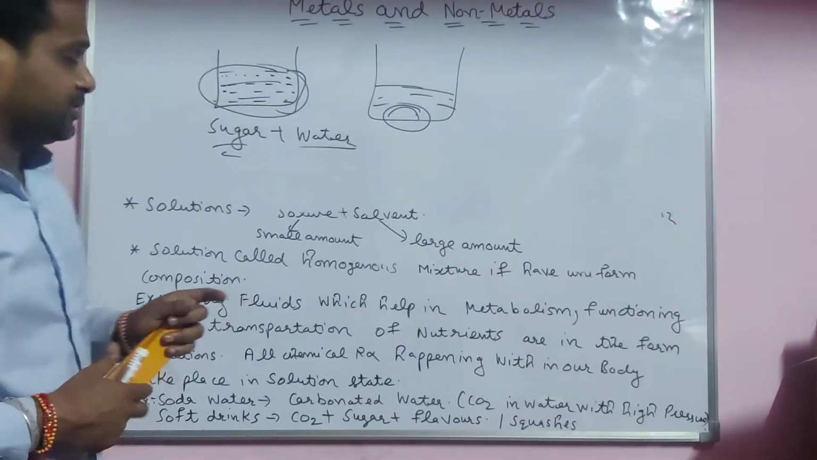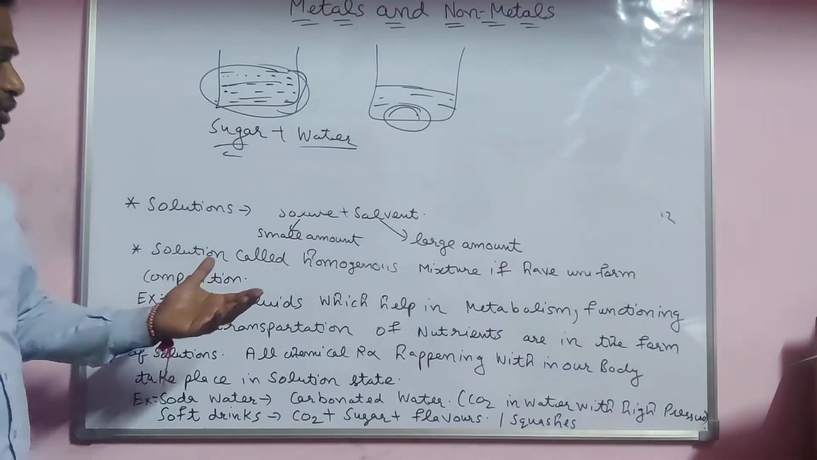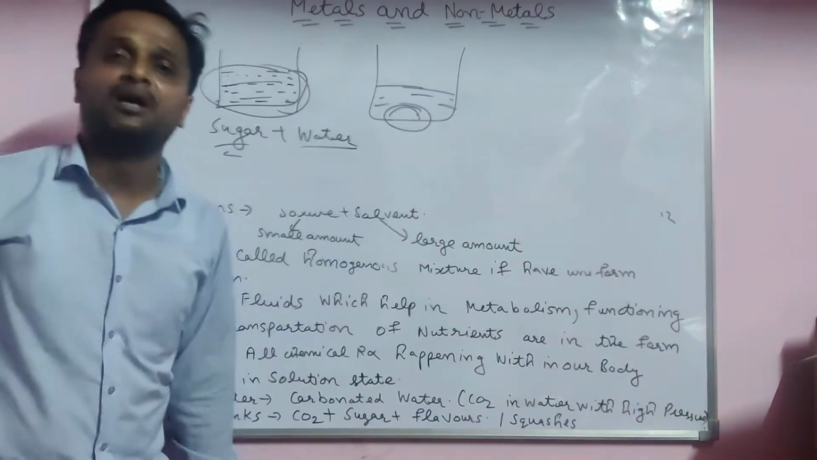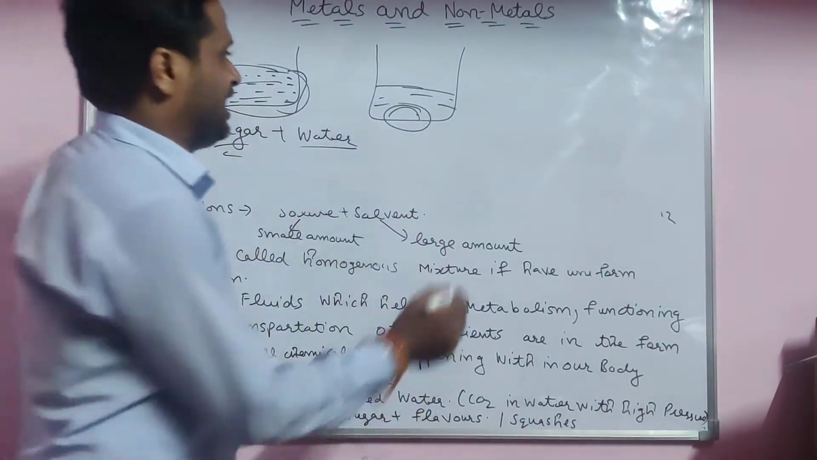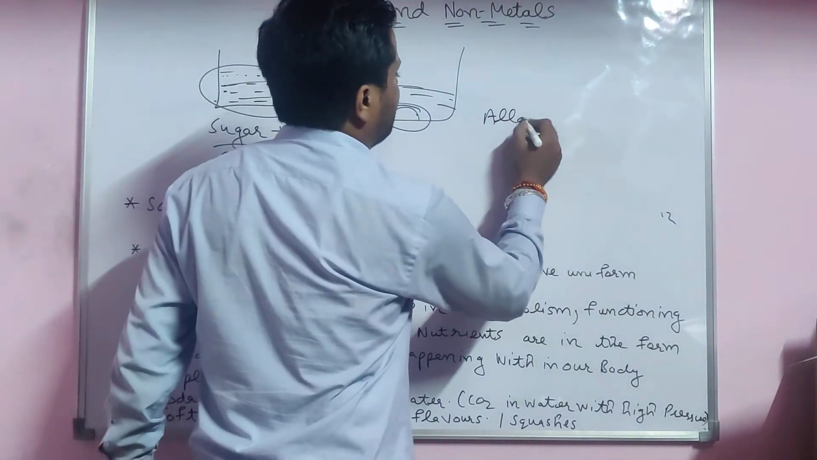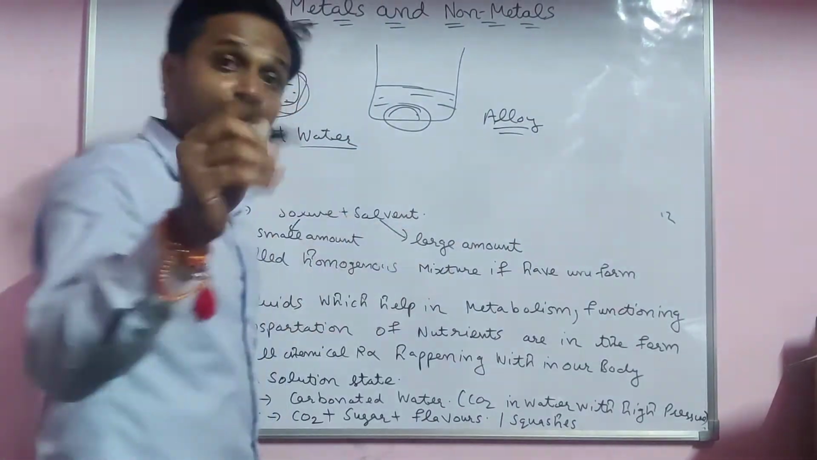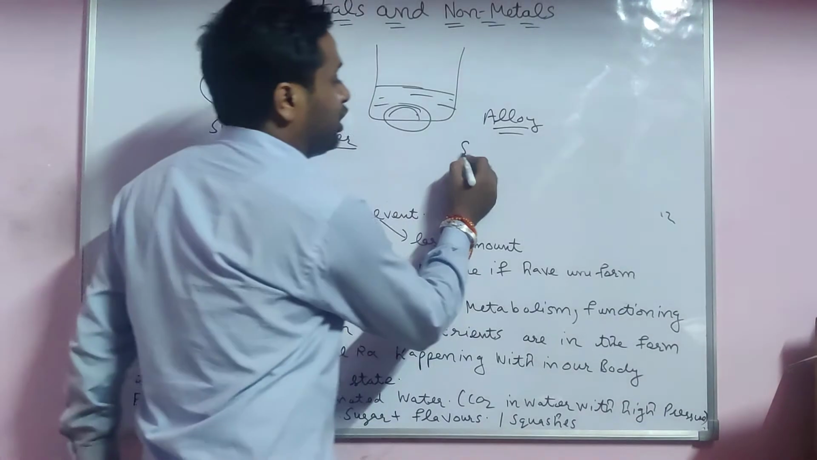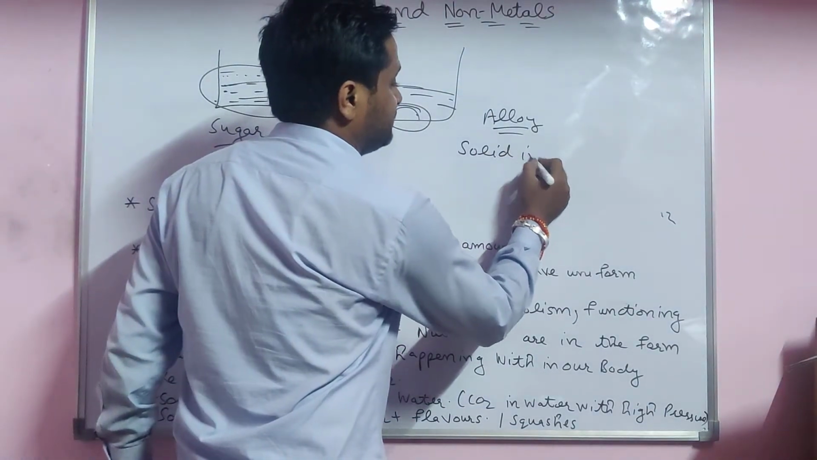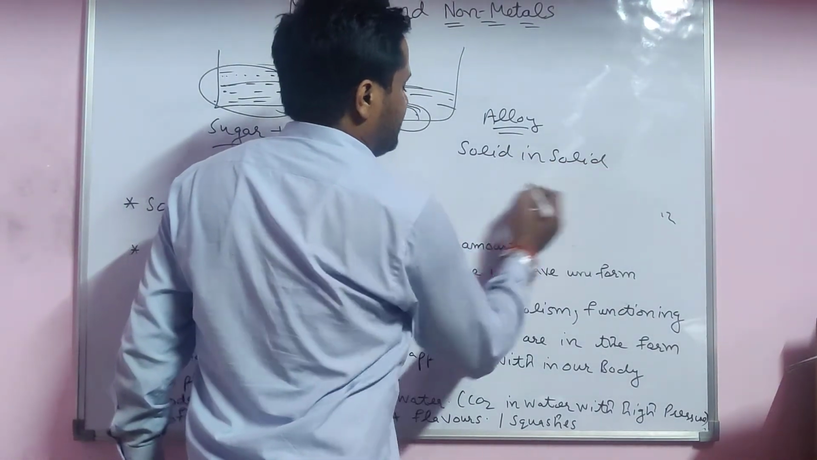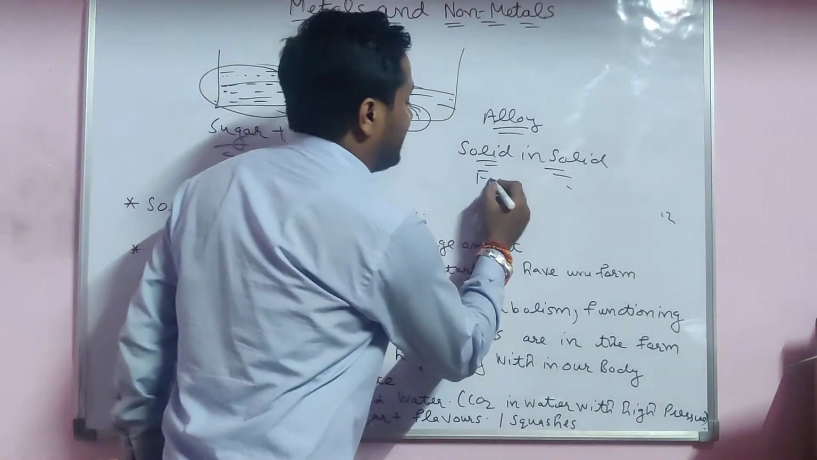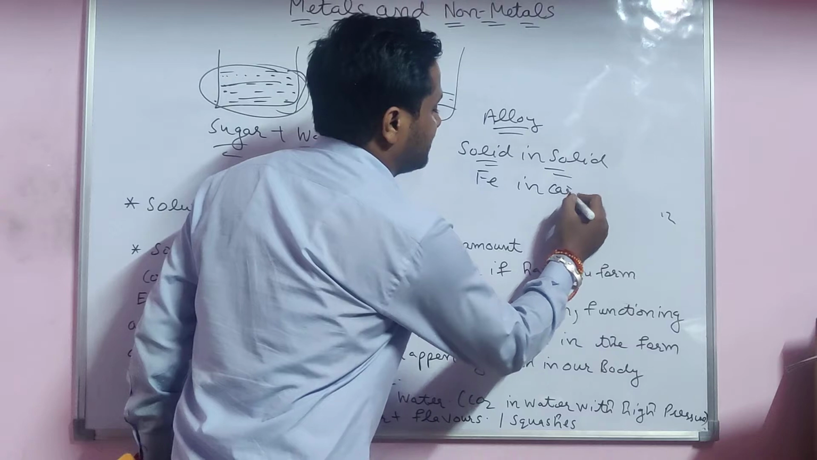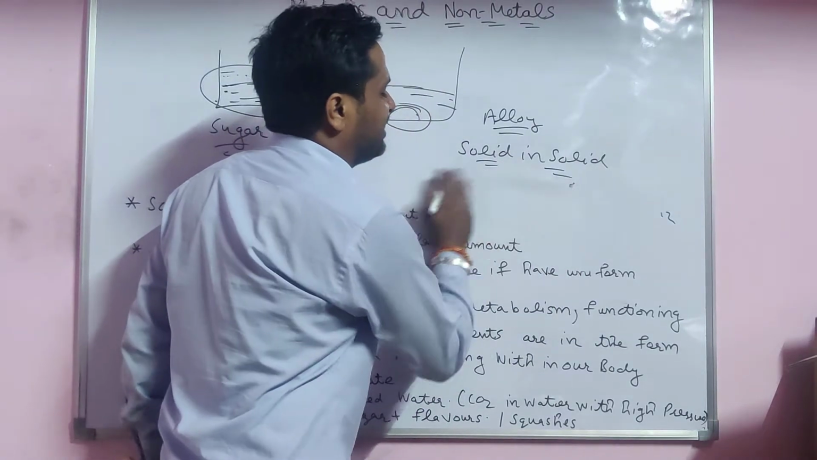Heterogeneous mixture, homogeneous mixture. A solution is a homogeneous mixture that has a uniform composition. Any example? For example, an alloy. Alloy is also a solution, keep in mind. Alloy is a homogeneous mixture, solid in solid. Like, for example, carbon in iron.